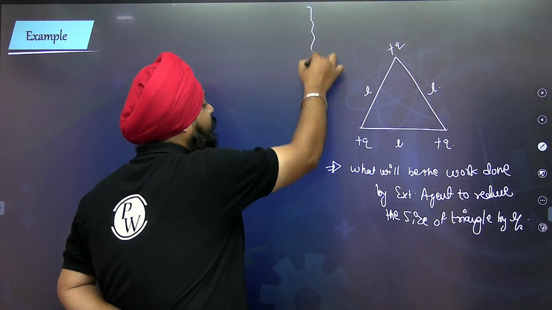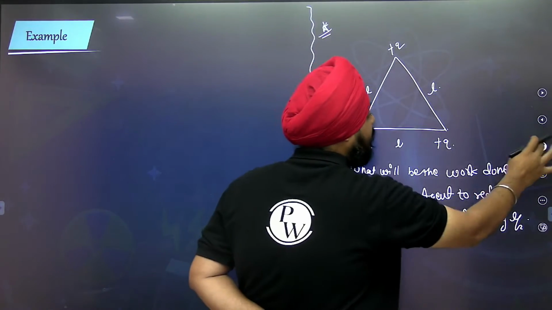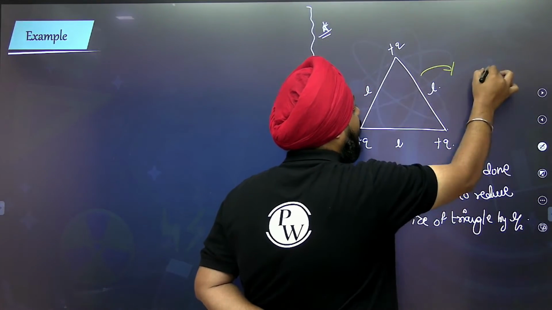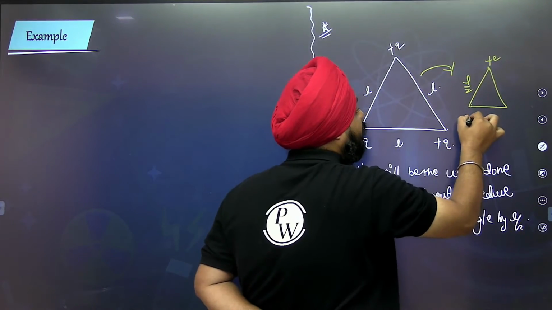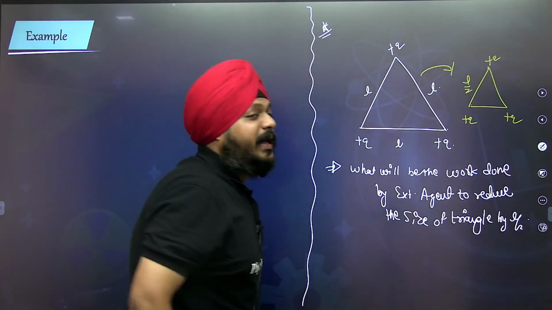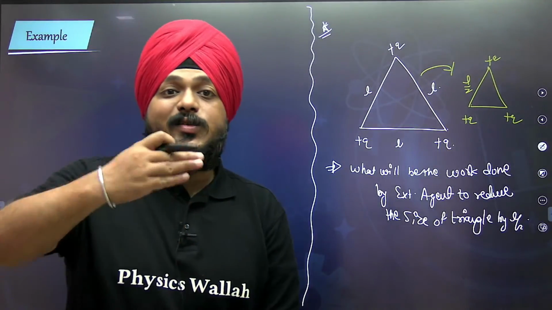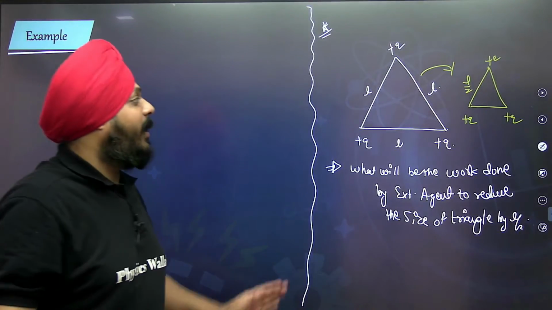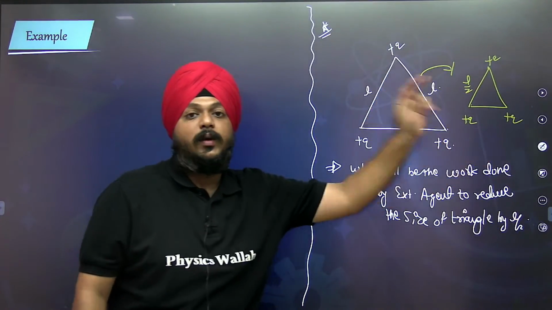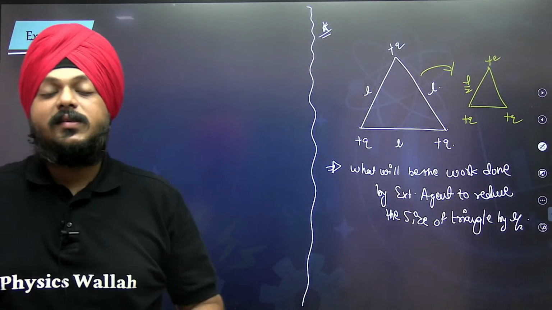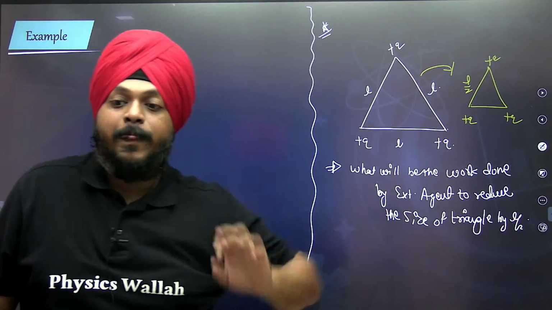We want to reduce the size of this triangle. Initially the size is this, right? We have to reduce the size to L by 2, with positive charges. Then how much work does the external agent have to do so that the system can transform from side length L to L by 2?